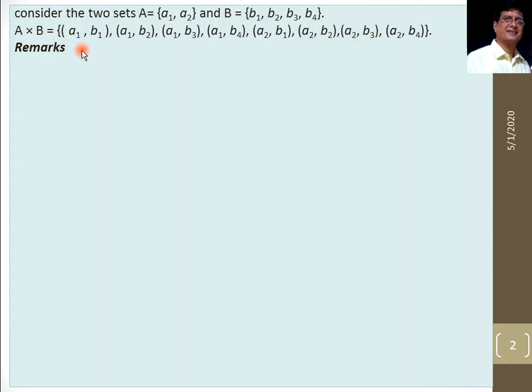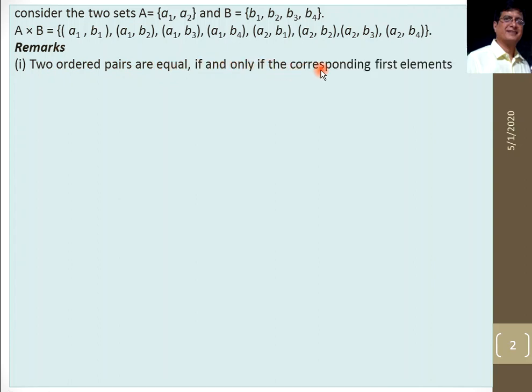Now the important points. First point: two ordered pairs are equal if and only if the corresponding first elements are equal and the second elements are also equal. In other words, when it is said that two ordered pairs are equal, this is only possible when the first elements of both ordered pairs are equal and the second elements of both ordered pairs are equal. Then only we can say the ordered pairs are equal.